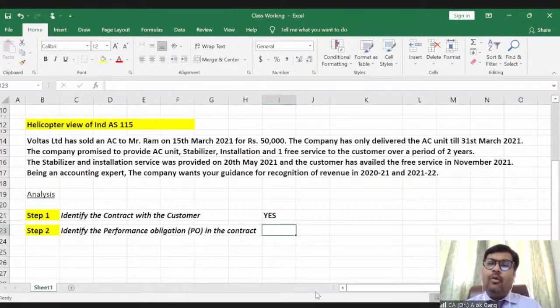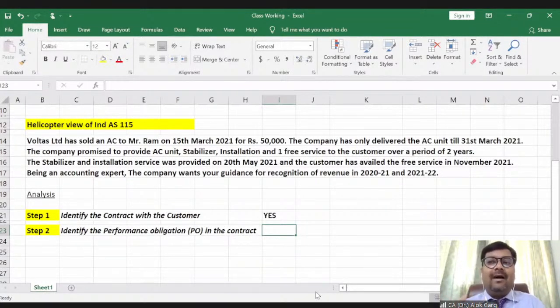Can I say only delivering an air conditioned unit is the performance obligation? The stabilizer installation and this service is free of cost? Whether anything is free of cost? Nothing is free of cost in this world. This is the entire package. This 50,000 rupees has been charged for a package, right? This 50,000 rupees is not for only the air conditioned unit. This is for the entire package, right?